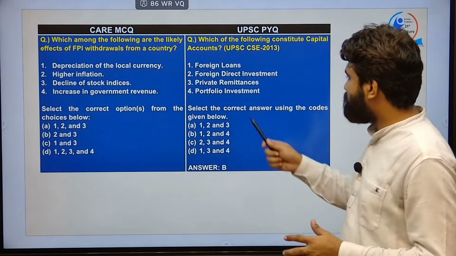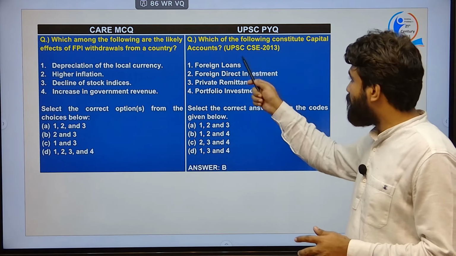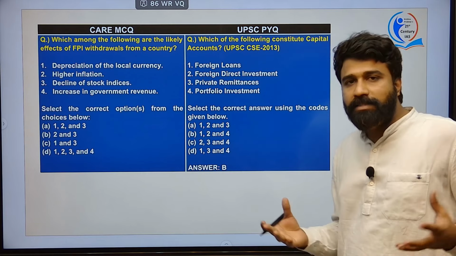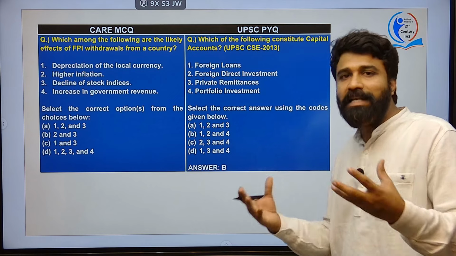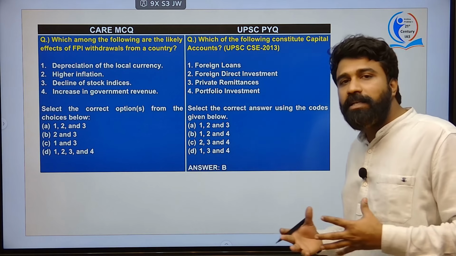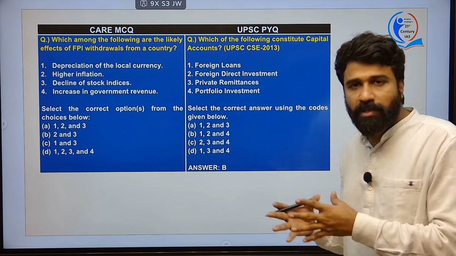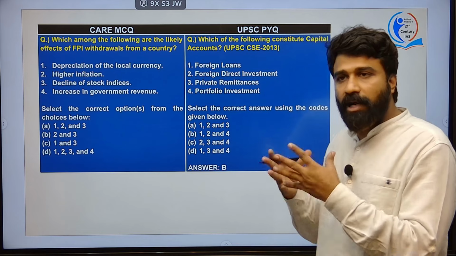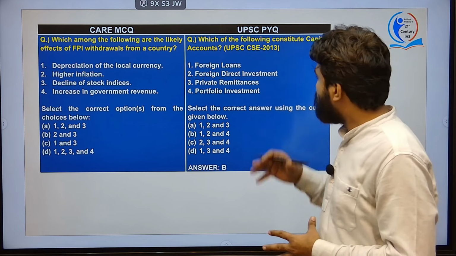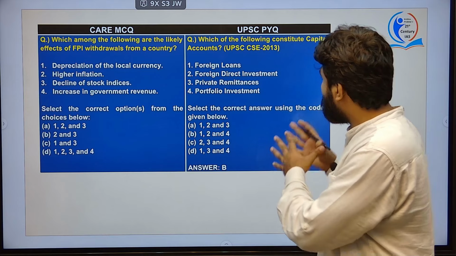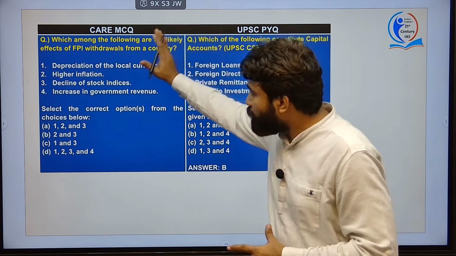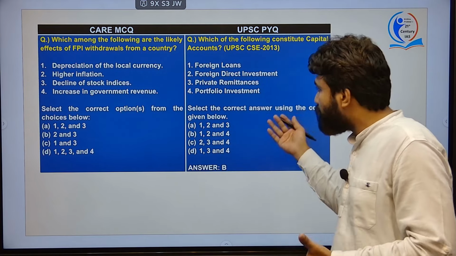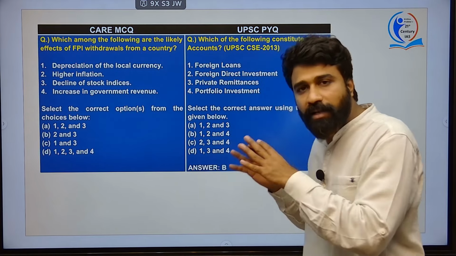Foreign portfolio investment is part of our capital account, which was asked in UPSC CSE in 2013. Capital account is nothing but long-lasting investment options which can yield returns and are non-recurring in nature. It is not a continuous expenditure as part of the balance sheet of the economy. Portfolio investment, FDI and other foreign loans can be considered part of this capital account. If you withdraw from this capital account, whether FDI withdrawal or portfolio investment, it will have a negative cascading effect on any economy.